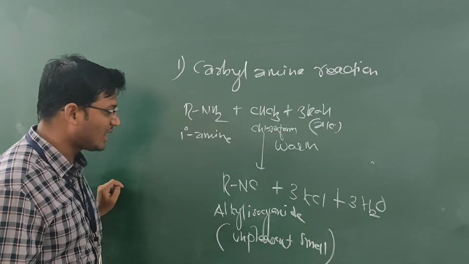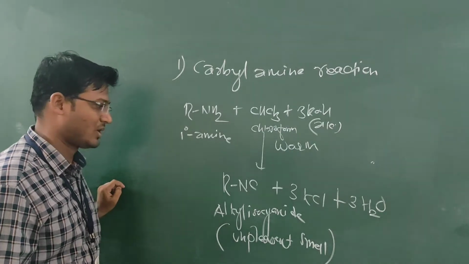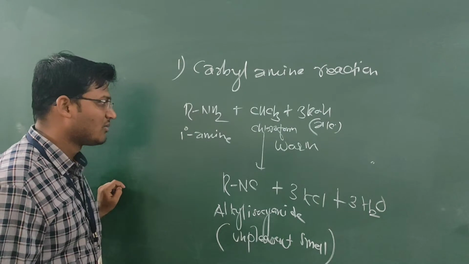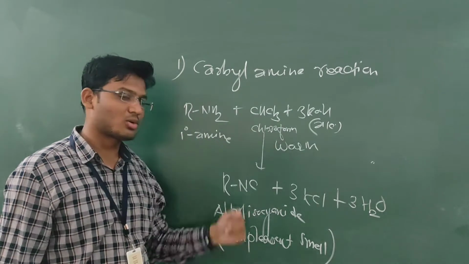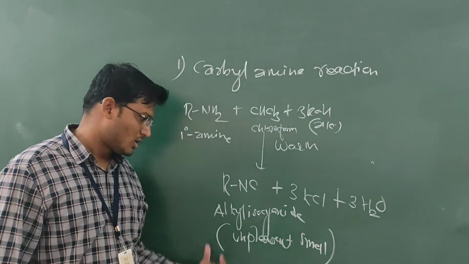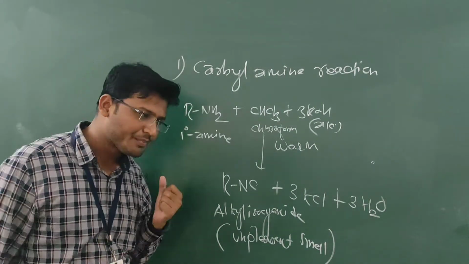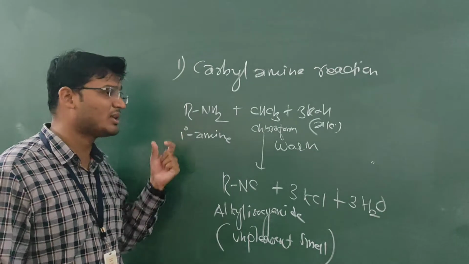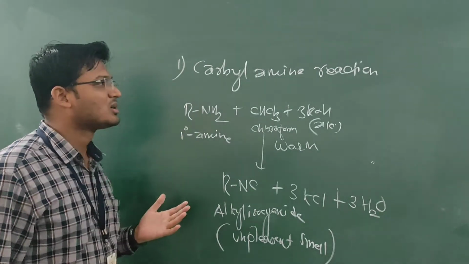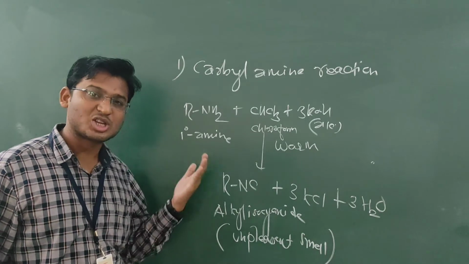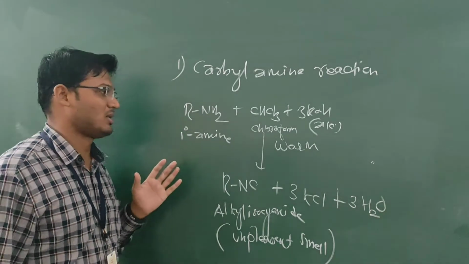From this we can say that the amine is a primary amine. When any amine is treated with chloroform and alcoholic KOH, and a product having an unpleasant smell is formed, then we can say that the amine is a primary amine. This is the distinguishing test of primary amine.